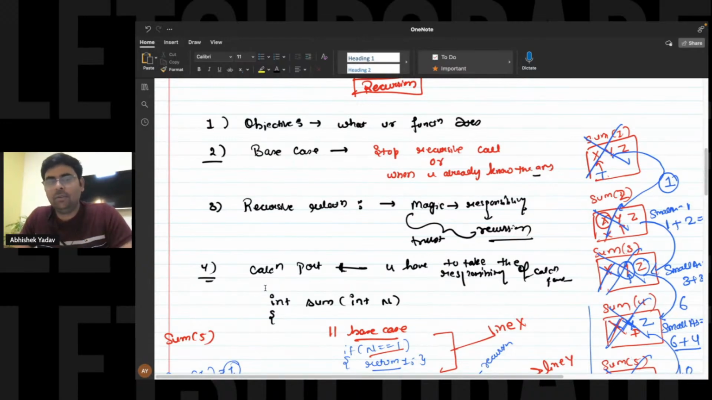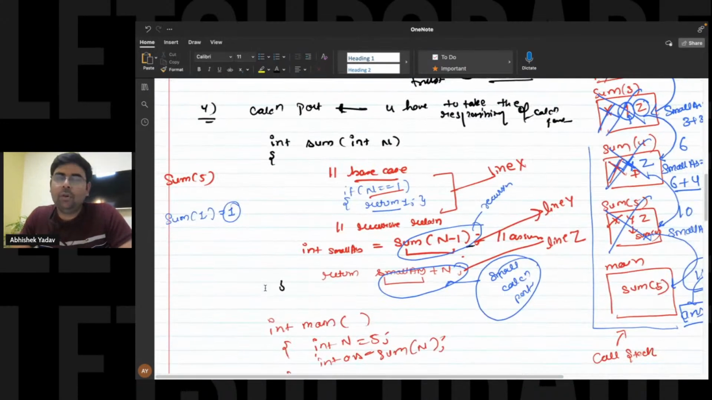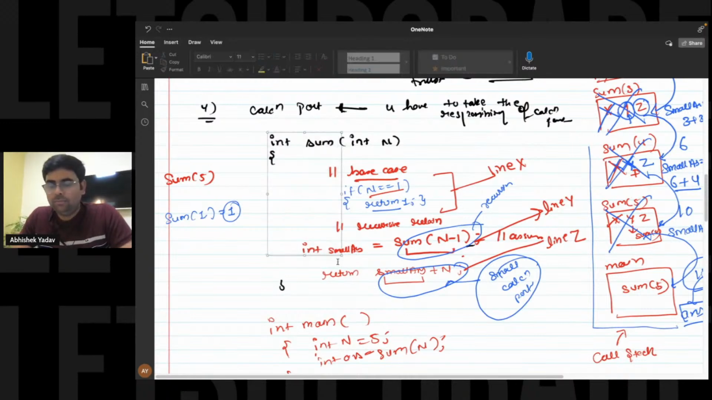After writing the recursive code, you have to first compile the code and see whether you're getting the correct answer or not. If you're getting the correct answer, try to do the dry run on the code so that you get a clearer understanding of how your recursion is working behind the scenes. Yes, this is clear.